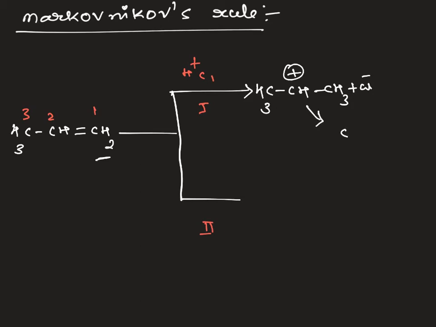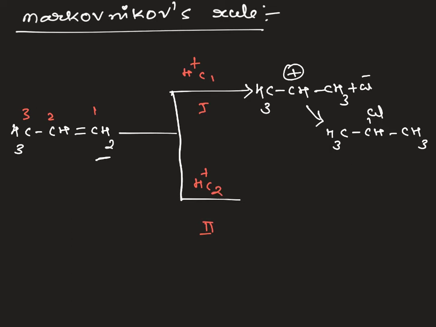Here I am writing the product. Which product is formed? 2-chloropropane. And in the second case, I take H plus at the C2 carbon.